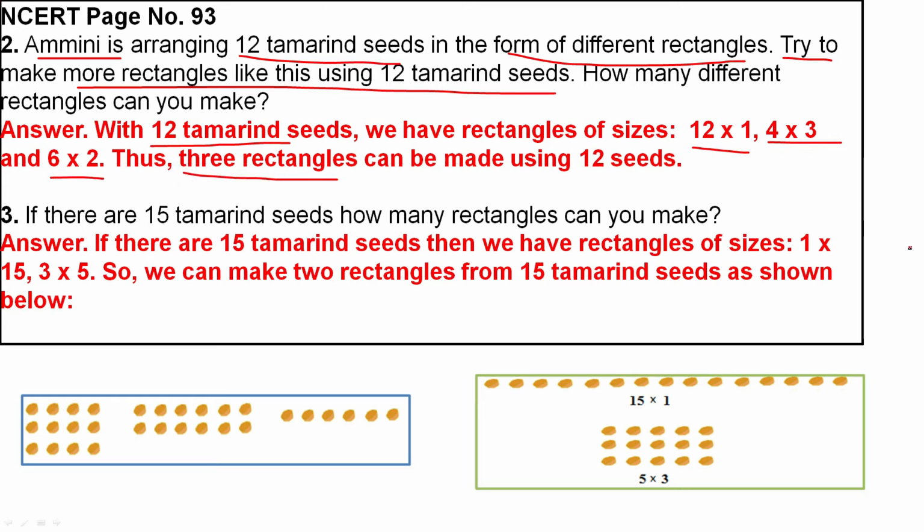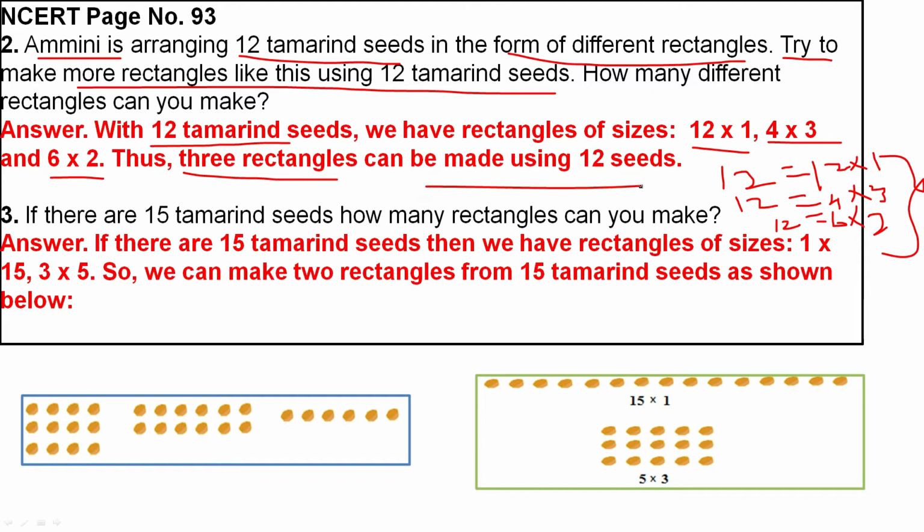Only 3 rectangles. So here what we are seeing: 12 can be written as 12 ones are 12. 12 can be written as 4 3s are 12, 4 into 3. The same 12 can be written as 6 2s are 12. So how many different rectangles will you get? Only 3 rectangles are possible. That's why 3 rectangles can be made using 12 seeds.